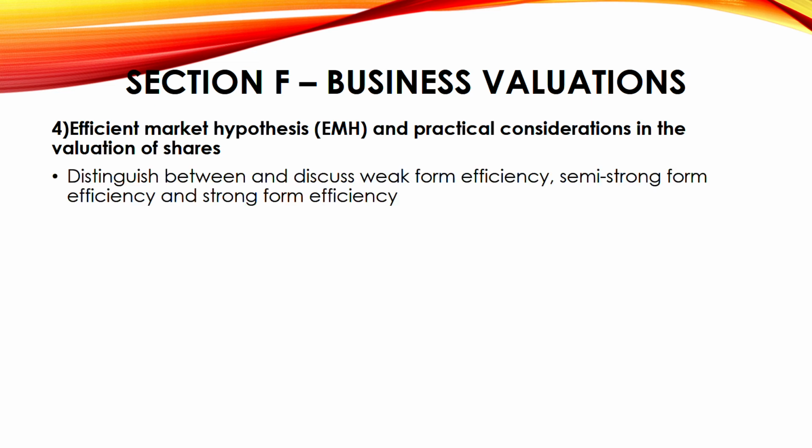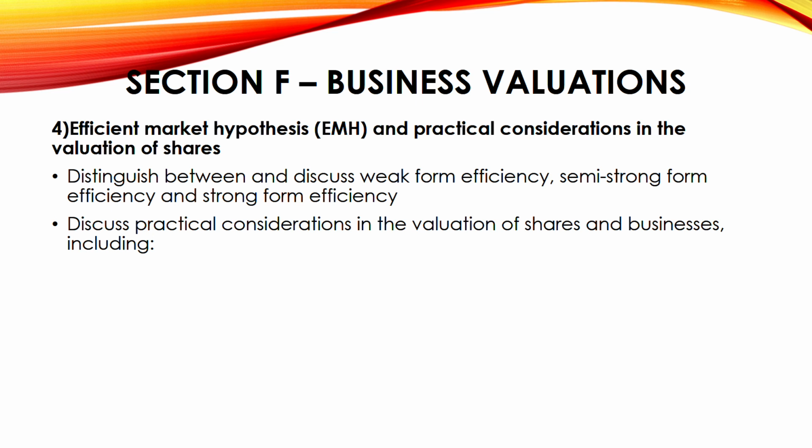Now there are three types of efficiency. One is weak form, one is semi-strong form, one is strong form efficiency. What are these? We'll learn it in this course. Something which is new to you, and I'm sure that you haven't gone through this.